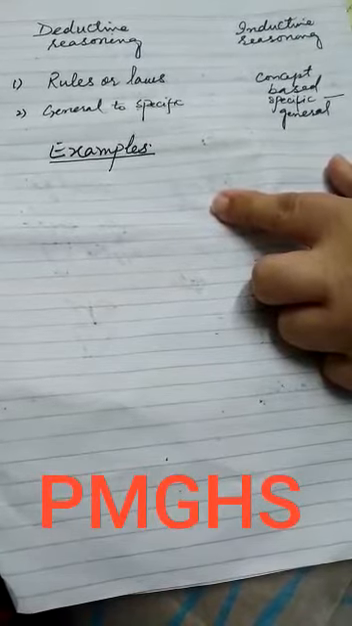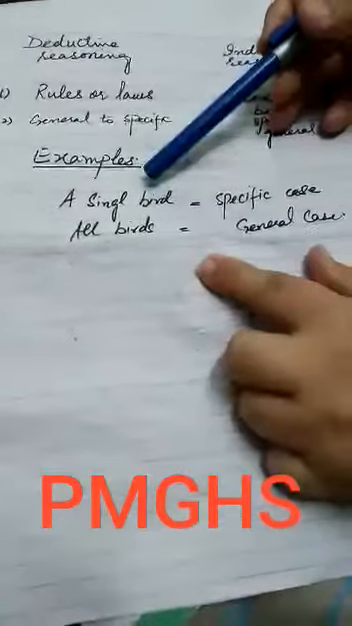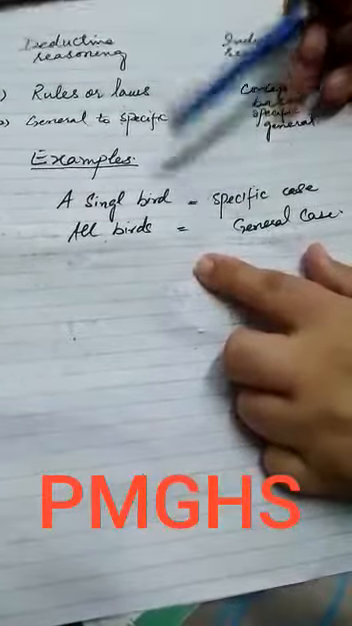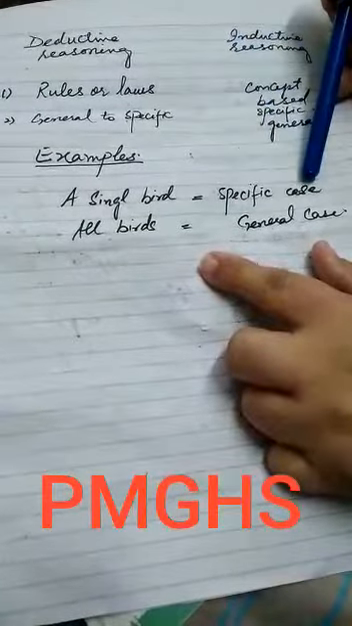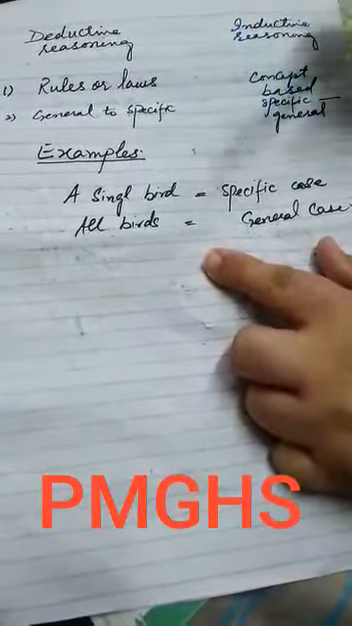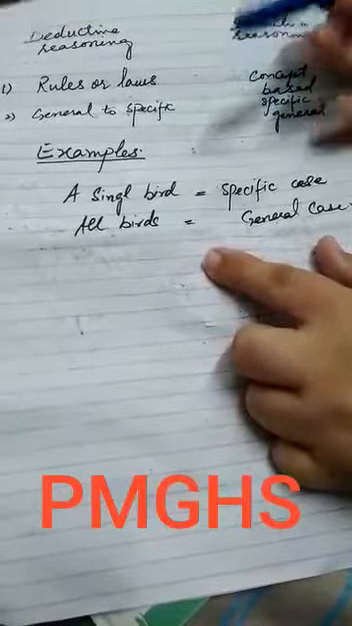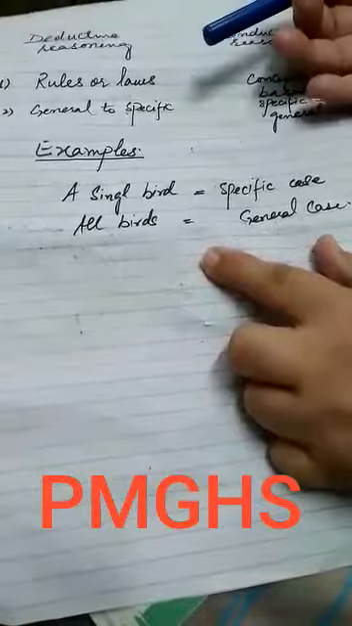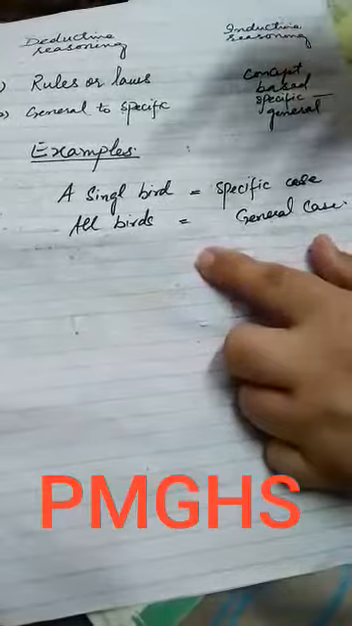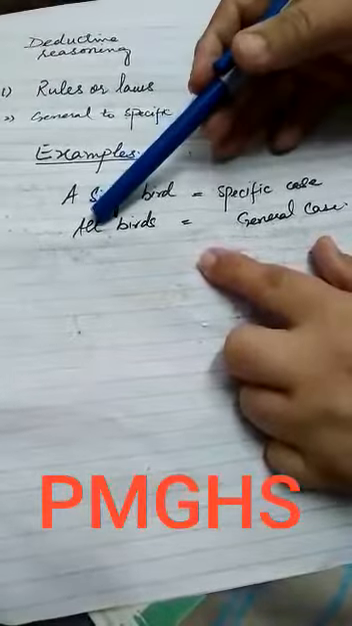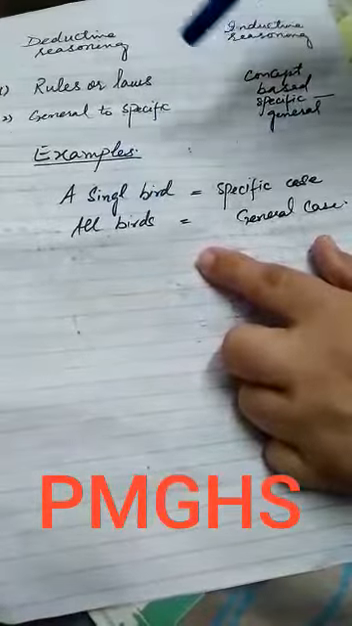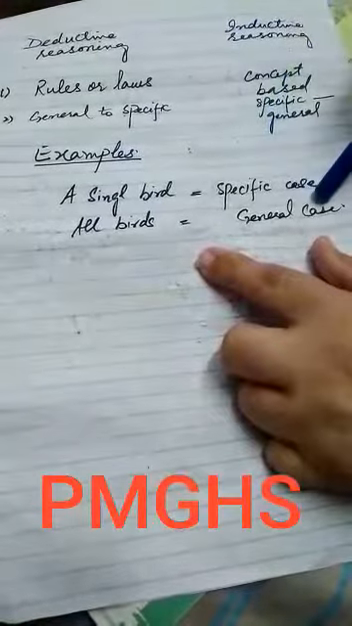What are specific and general? For example, a single bird is a specific case. We study a specific bird, we say something about a specific bird, we take the case of a specific bird. But when we say something about all birds collectively, it is a general case.